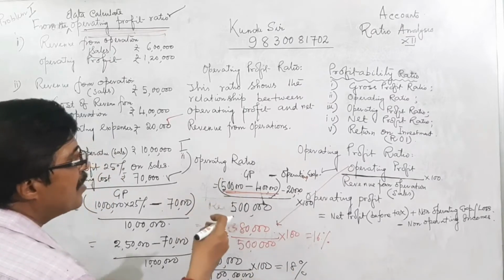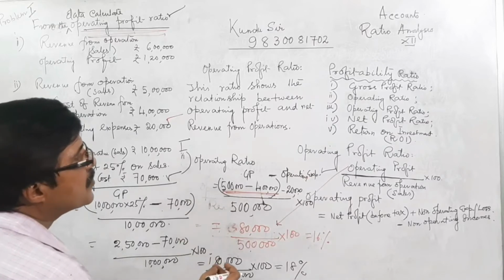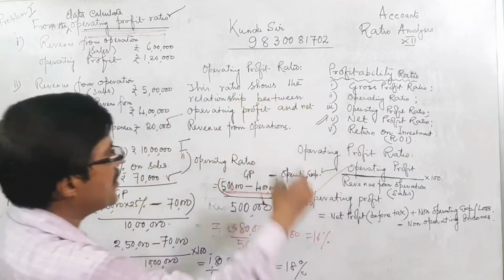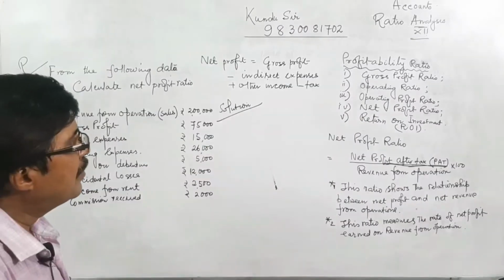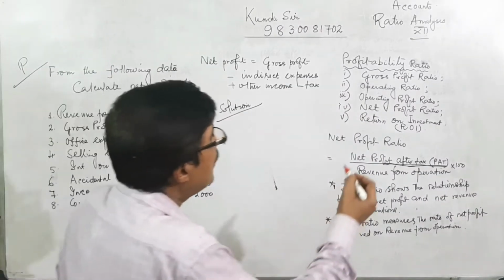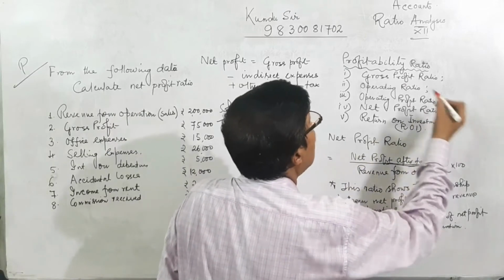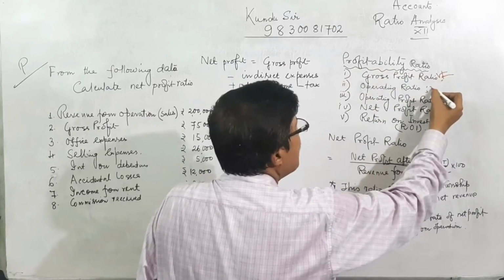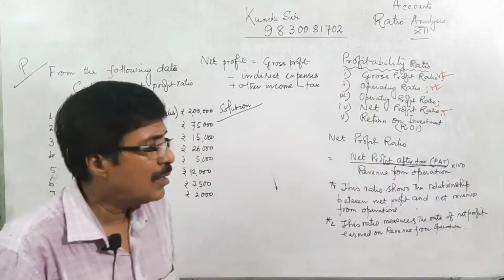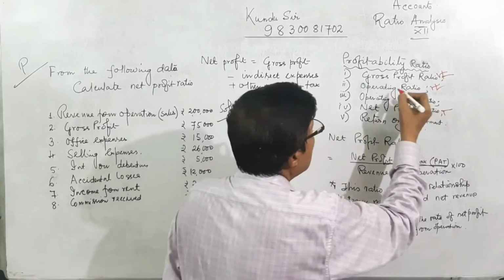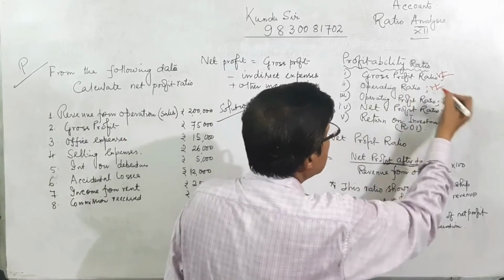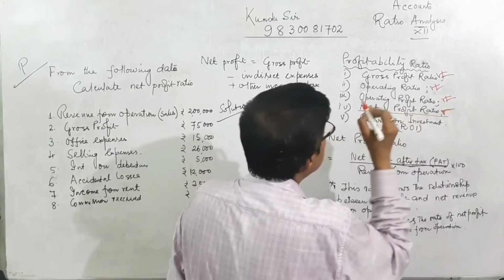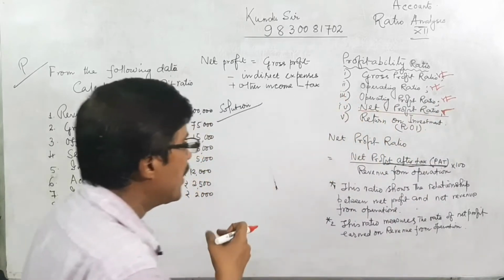Now next we have to start the net profit ratio. Now I am starting the net profit ratio. We have already covered gross profit ratio, then operating ratio, then operating profit ratio. Now I am going to discuss the net profit ratio.